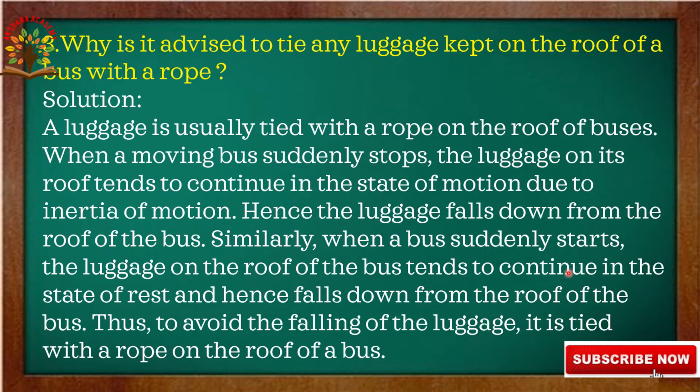Similarly, when the bus suddenly starts, the luggage on the roof of the bus tends to continue in the state of rest and hence falls down from the roof of the bus. So to avoid the falling of luggage, it is tied with a rope on the roof of a bus. Next we will go to the next question.